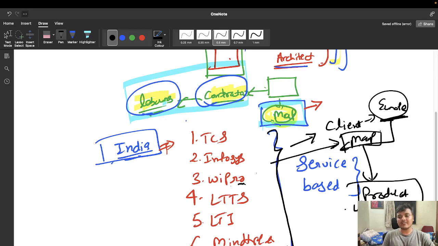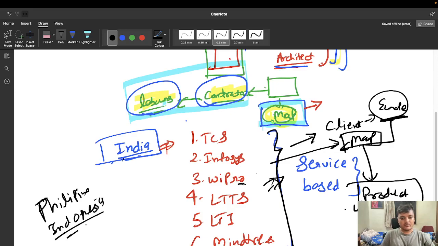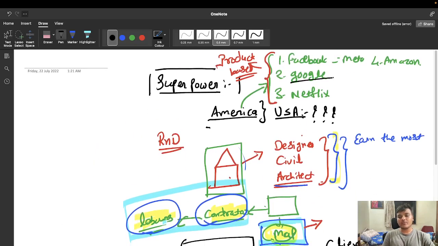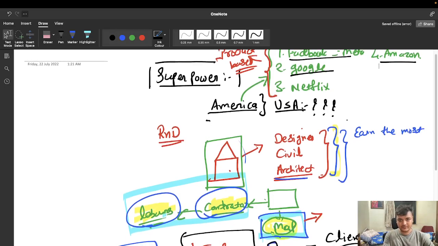Now tomorrow if these companies say that hey, you guys are asking a lot of money, I don't want you guys, so they will move from India to some other country, let's say Philippines, Indonesia, this kind of countries, they will move on. So all these companies will be at stake. But do you feel that at any point of time you can stop using Google, you can stop using Facebook, you can stop using Amazon? There is hardly a chance that you will stop this unless there is a strong reason, right?